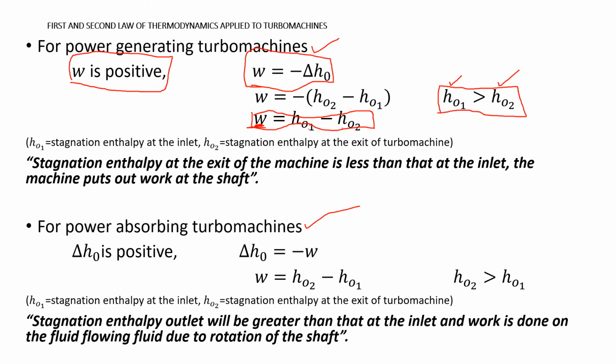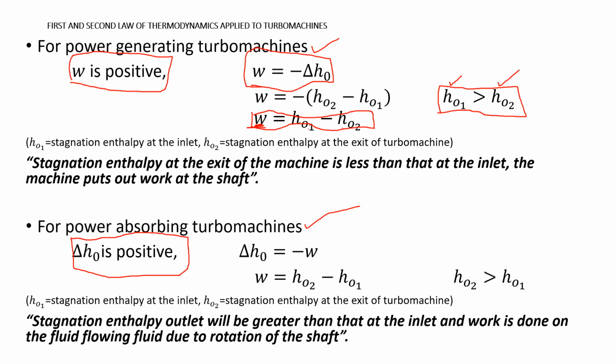In a power absorbing turbo machine, we are supplying power to the turbo machine, that power is converted to mechanical energy, and further that mechanical energy is transferred to the fluid. So in the case of a power absorbing turbo machine, delta H0 is positive.